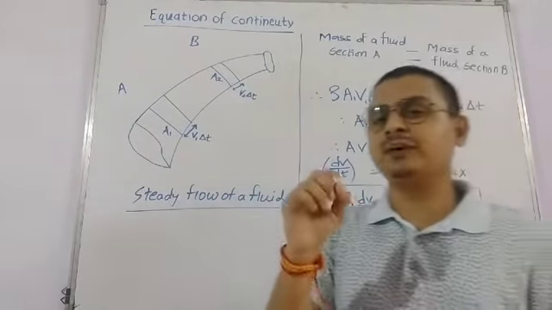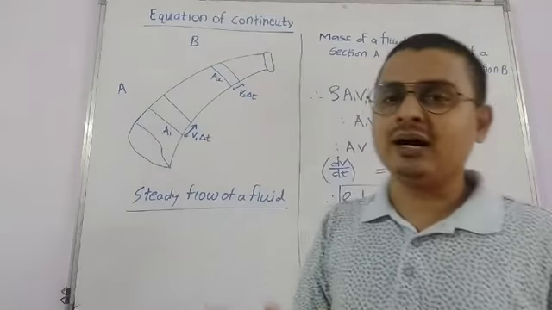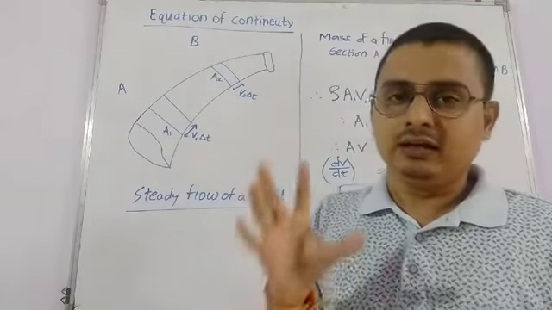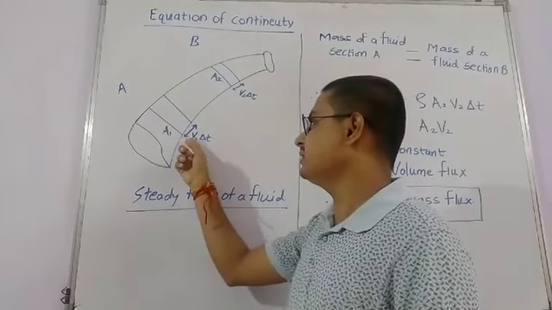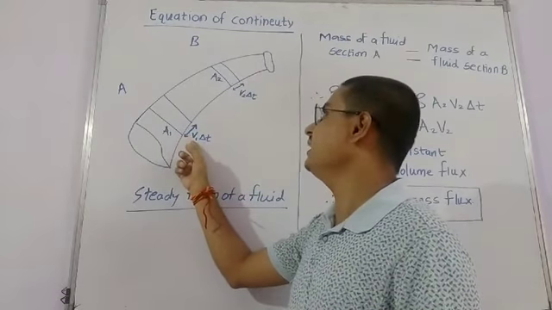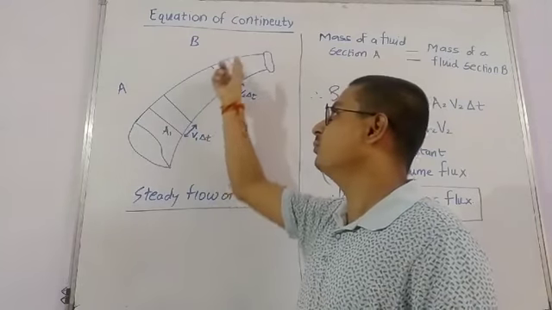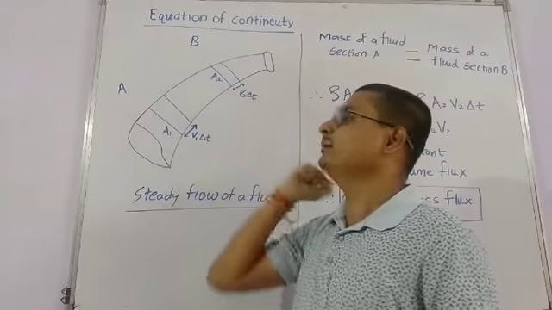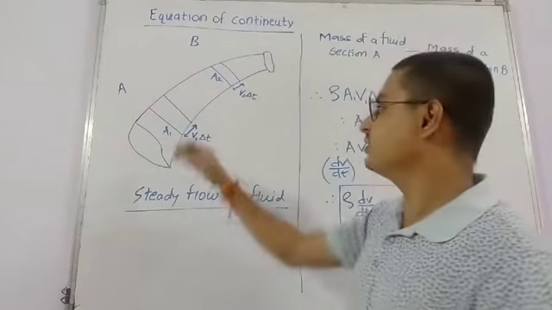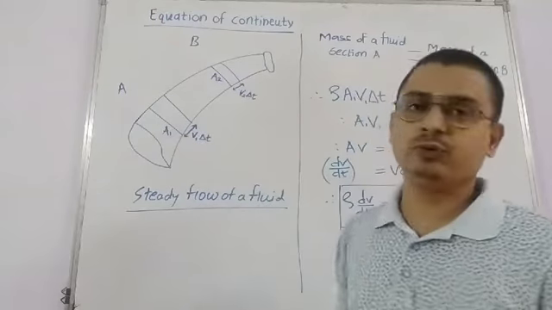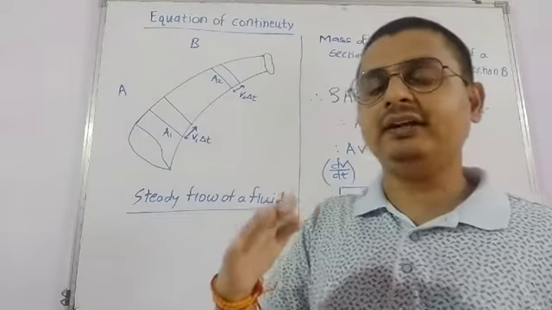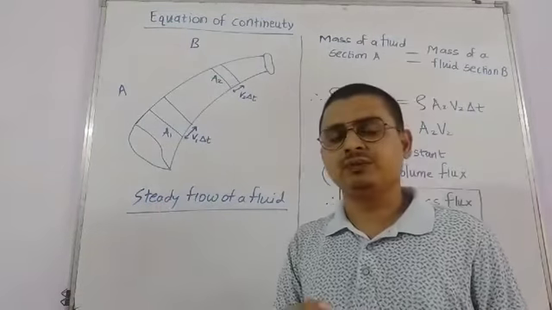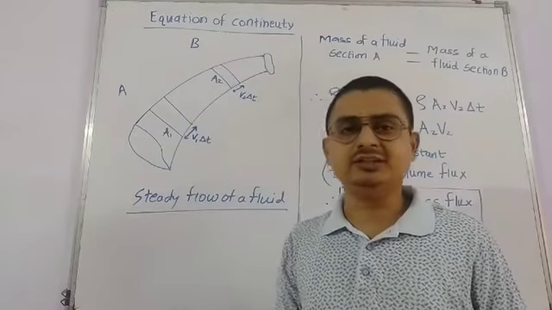In a specific time, the mass of a fluid is always constant. That's why if we imagine that the velocities at the respective places in the tube are V1 and V2, when the fluid is entering from the wider region to the narrow region, the velocity increases.